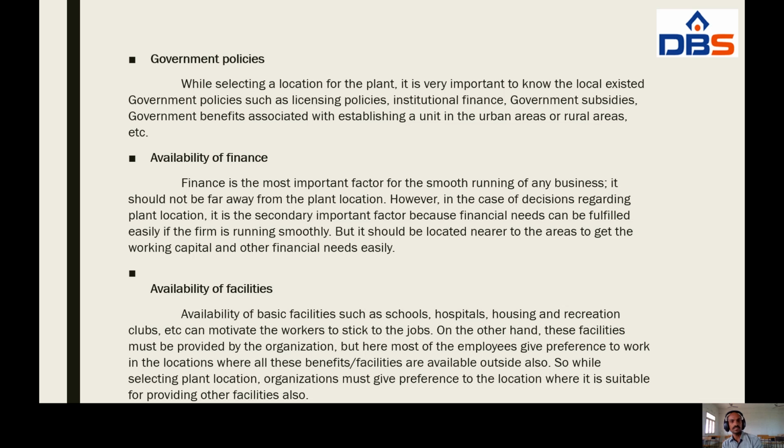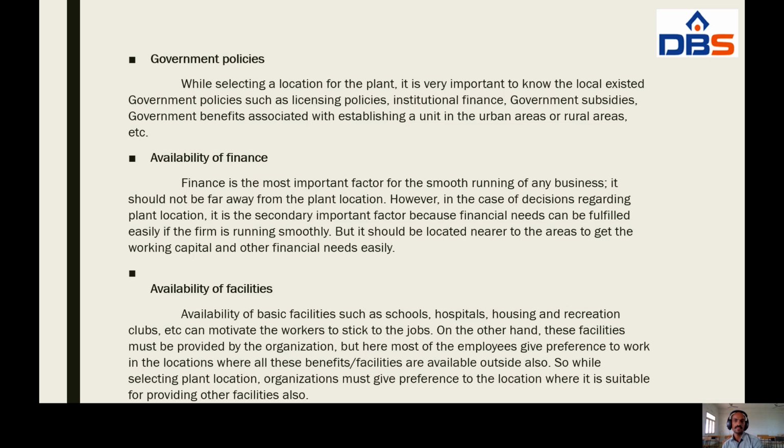And the next one, availability of finance. Finance is the most important factor for the smooth running of any business. See here, any business like a service organization or manufacturing organization or trading organization, finance is the most important factor to running a business.